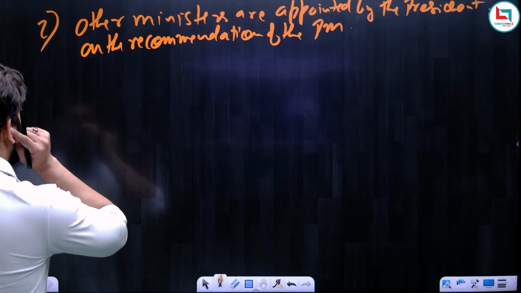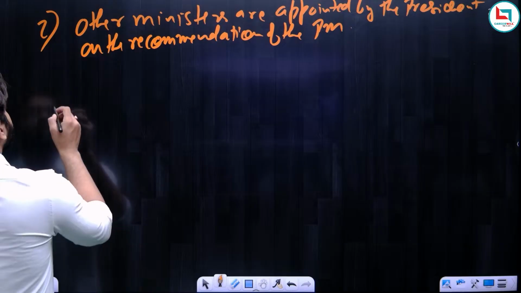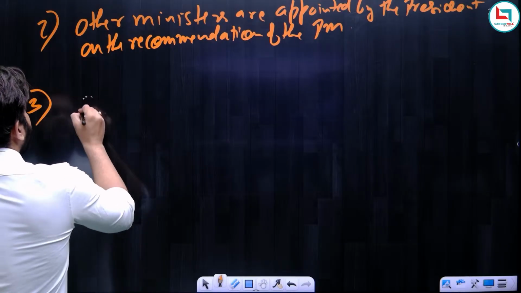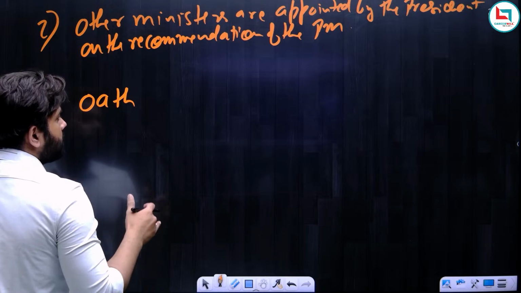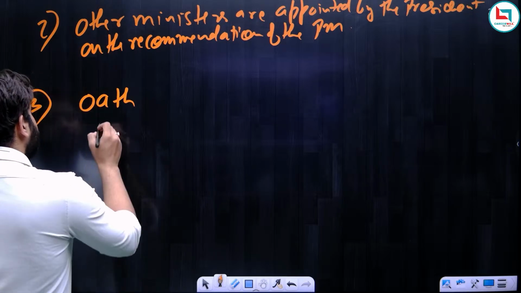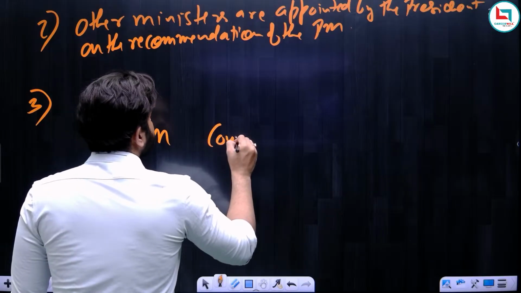Okay, so we are done with the appointment of the President and Prime Minister, and now we can start with the third part, and the third part is the oath. Okay, so after appointment comes the oath. So what happens with the oath? See, the oath to the Prime Minister and Council of Ministers.